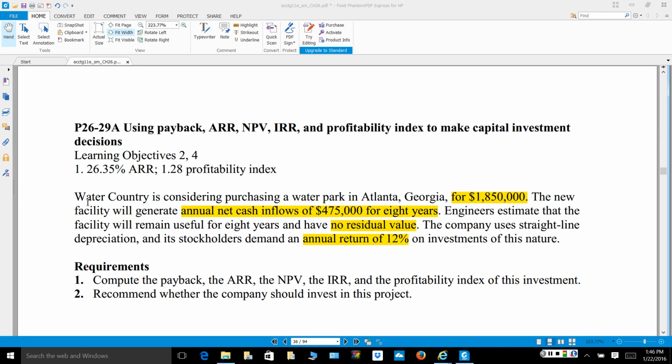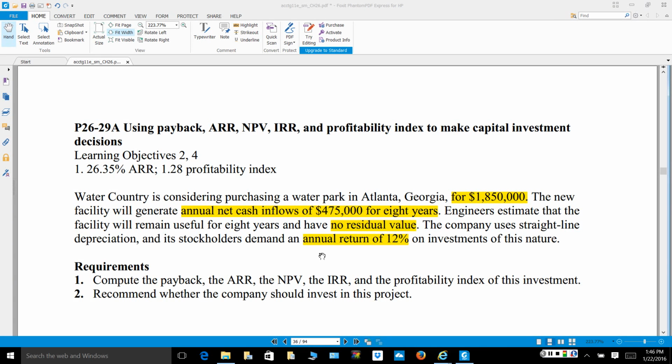So let's begin with Water Country, who is considering the purchase of a water park in Atlanta, Georgia for $1,850,000. They have estimated that the park would generate cash inflows of $475,000 for 8 years. They think that the project as it is now, the water facility, would be useful for 8 years. It would have no residual value at the end of 8 years. And the stockholders demand an annual rate of return of 12% on investments such as this.